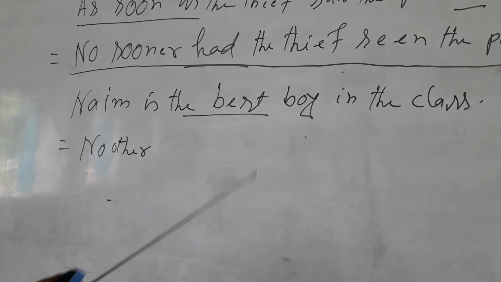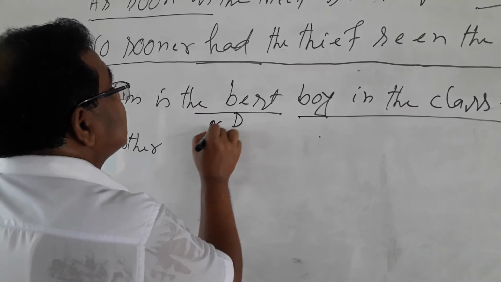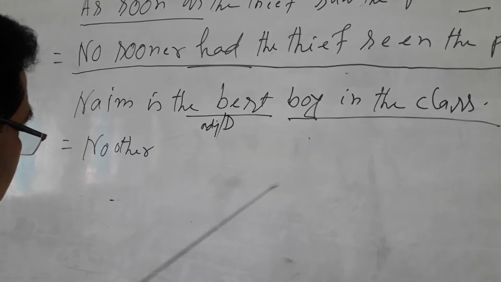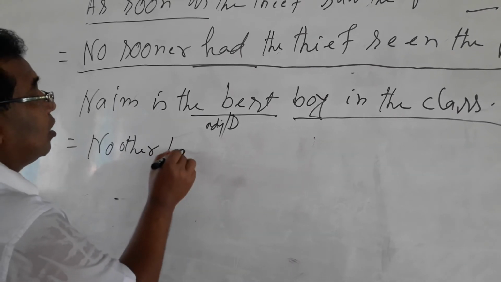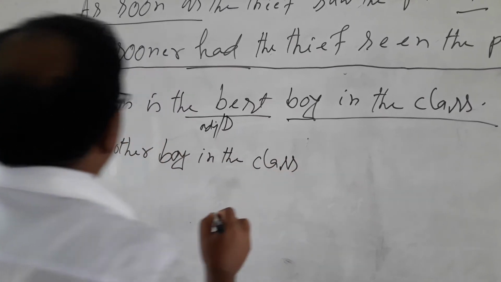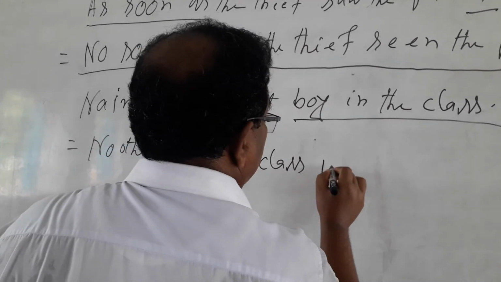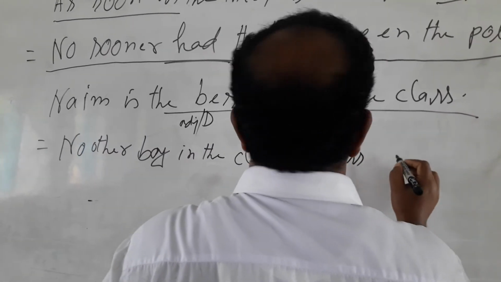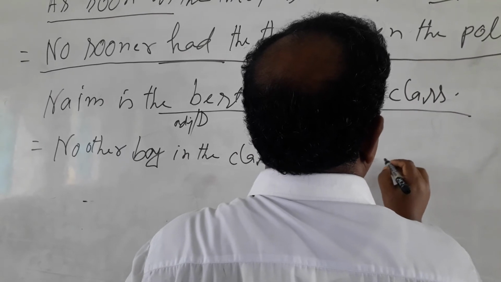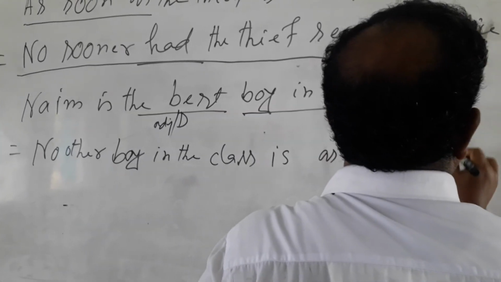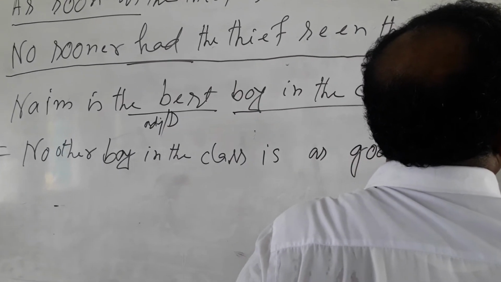Naim is the best boy in the class. No other, after that the later part of the degree. This is the degree, that means adjective form. The later part of degree: boy in the class. No other boy in the class. Then you will write the verb. Then you will write so or as. Positive form: good, better, best. Good. No other boy in the class is as good as Naim.